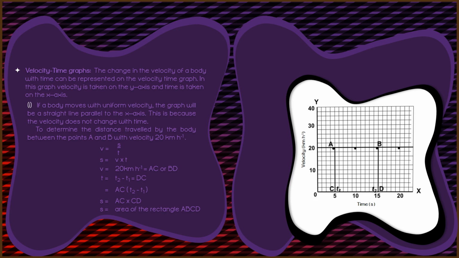Next T, which is given as T2 minus T1, is equal to DC. So we put AC into T2 minus T1, which is equal to AC into CD. So it is the area of rectangle ABCD.